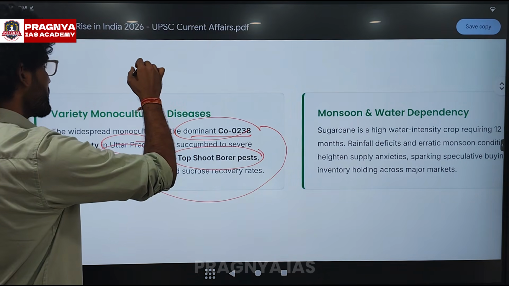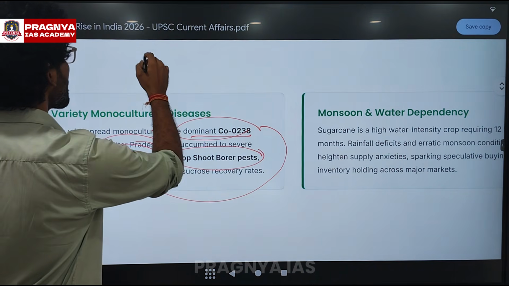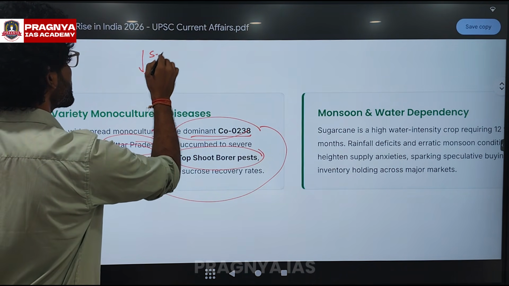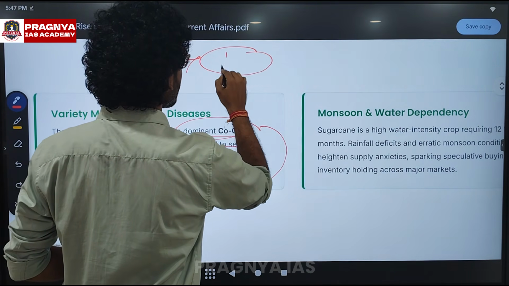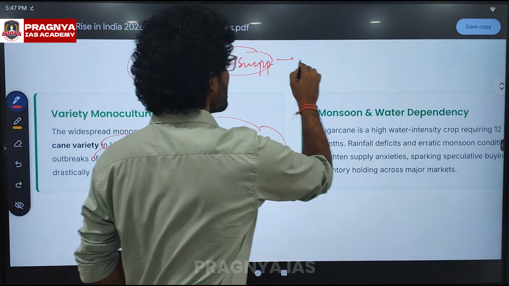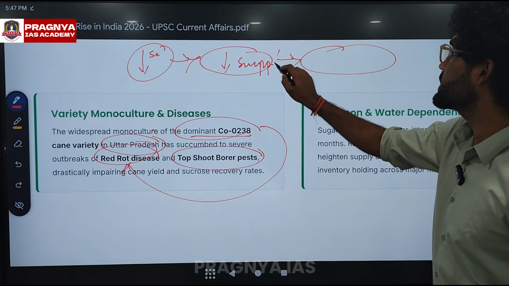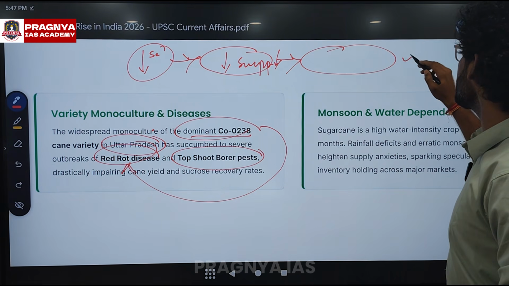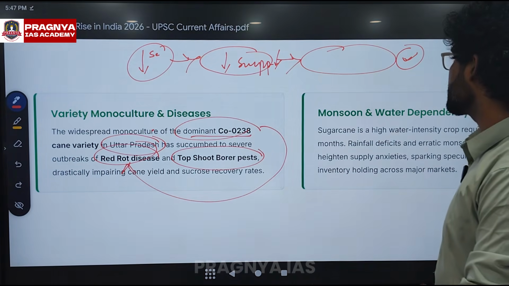Once red rot disease and top shoot borer pest attack, the production of sugarcane decreases, and so does the supply. Even if demand stays the same or stable, a decrease in supply naturally triggers higher prices.